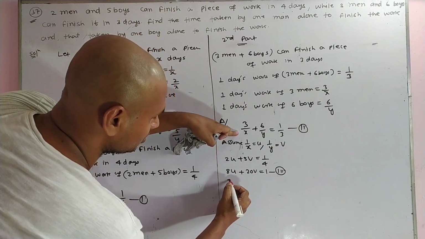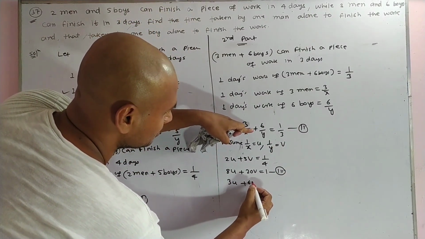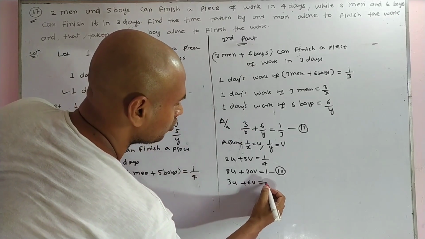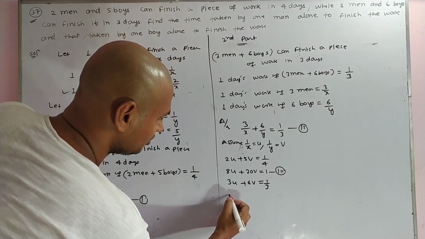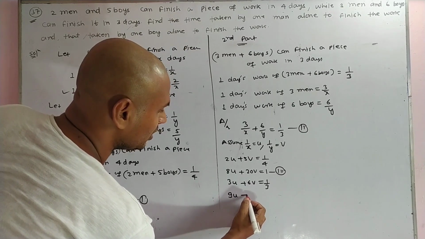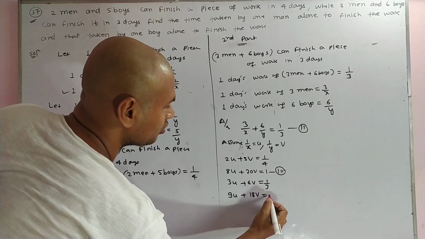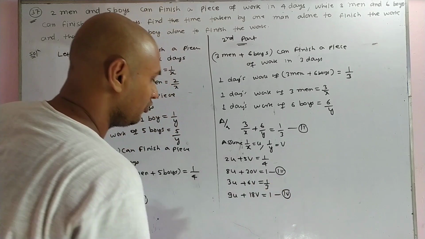Again, equation number 2 becomes 3u plus 6v equal to 1 upon 3, and this becomes 9u plus 18v equal to 1. This gives equation number 4.